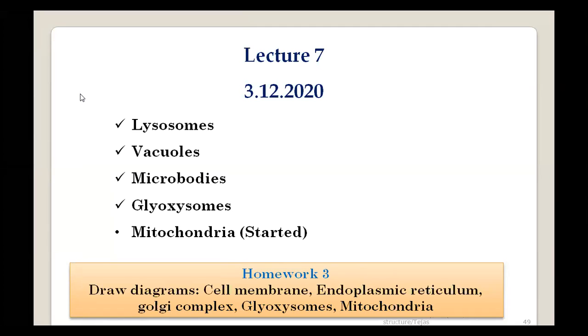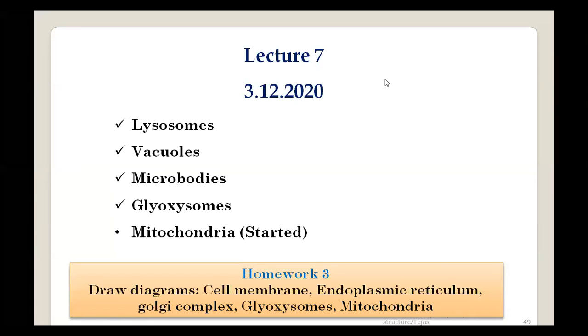What was the name of the enzyme which the acrosome releases? Hyaluronidase. Yes, it is hyaluronidase, because it digests a typical component called hyaluronic acid, which is present in an ovum. So that's why the enzyme is named hyaluronidase, which is released by the acrosome of the sperm. Excellent. You all are actually reading the things. I'm happy. So that's all about lysosomes.